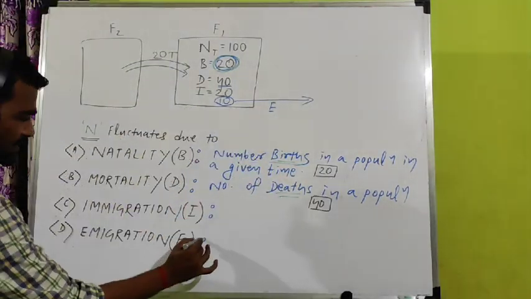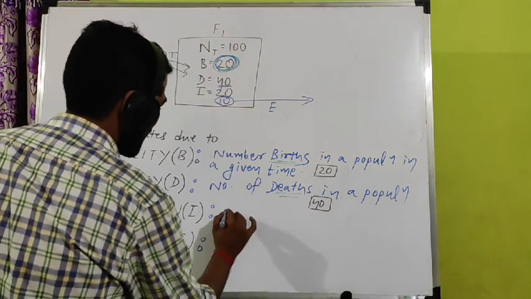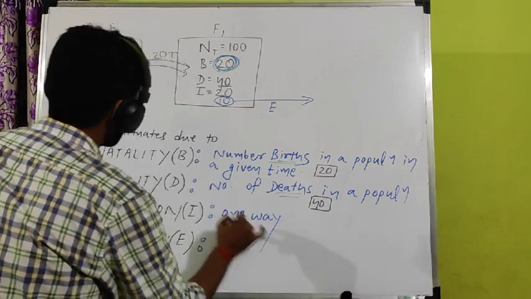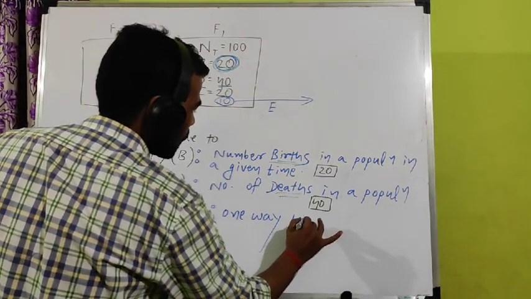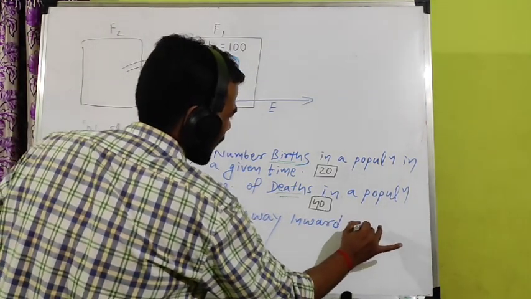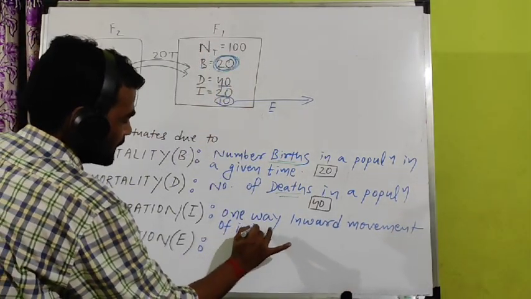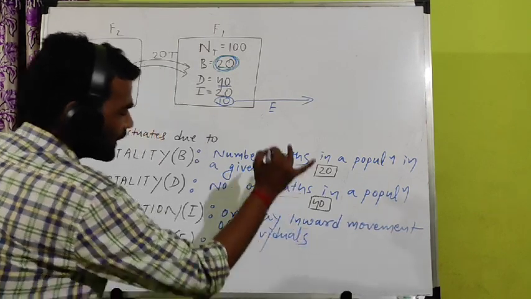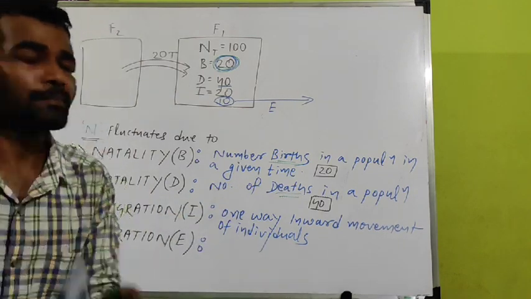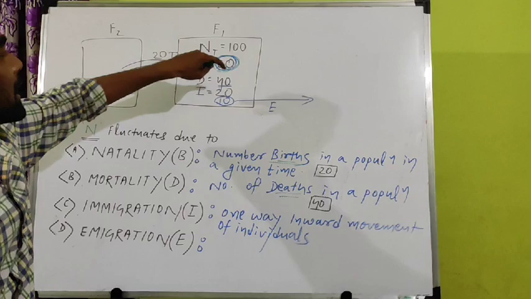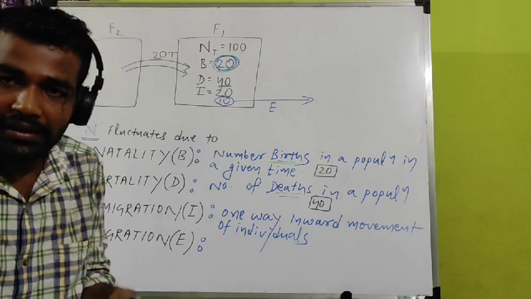So what is immigration? Now we write immigration. Immigration is inward, one way. One way means only in this direction, not in this direction. One way inward movement of individuals, which will increase the population size, because when 20 come from another forest to this forest, 20 get added to the initial number. So will the number increase or decrease?